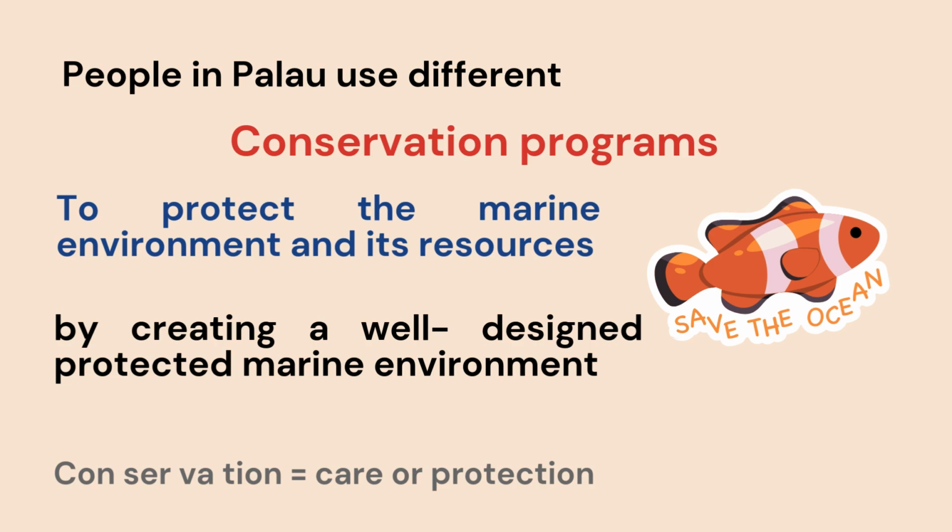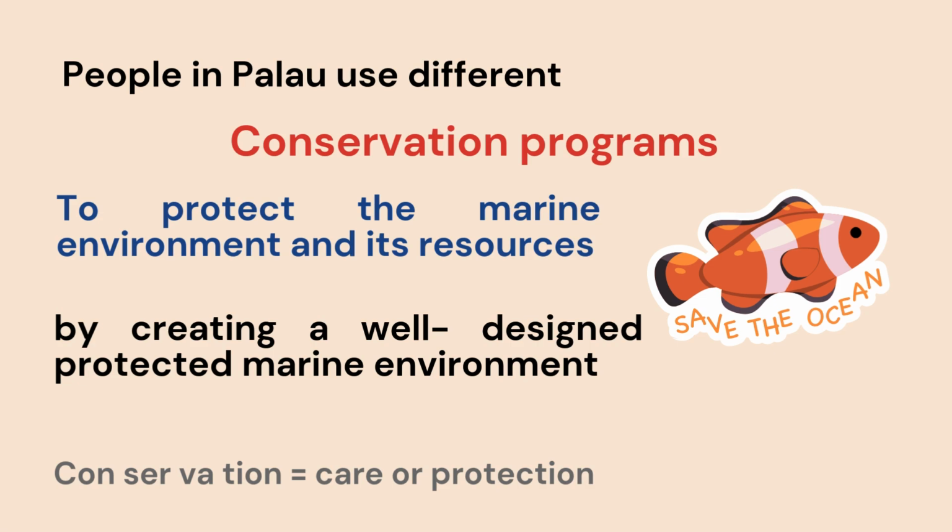Conservation is a noun that comes from the verb conserve, and conserve means to protect or to keep, okay? So those are programs to protect the marine environment and its resources, food and shelter. This is by creating a well-designed protected marine environment program.